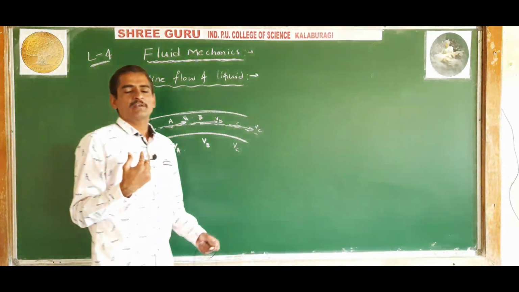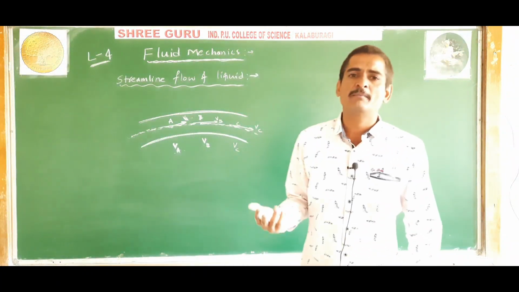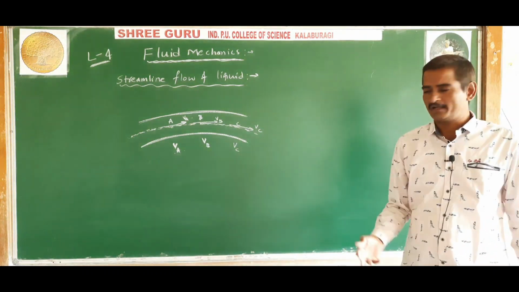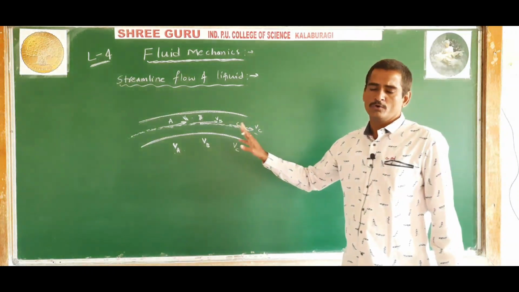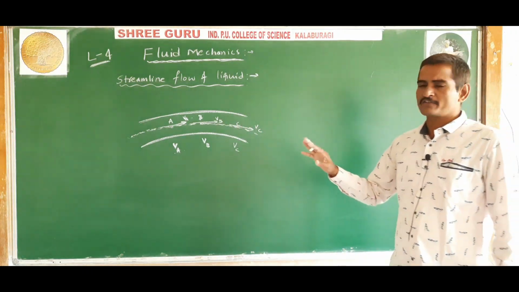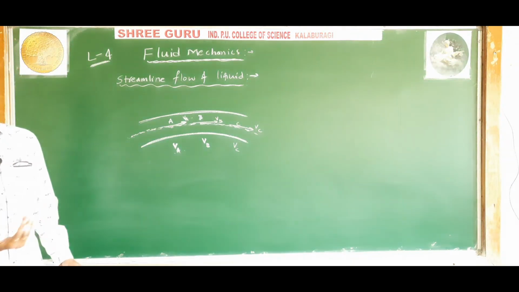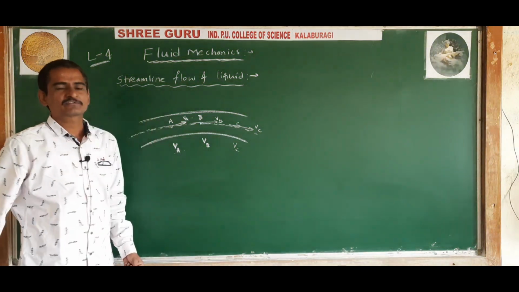That is, it will not become a streamline. It will become turbulent. So two streamlines cannot cross each other. That is one of the properties of streamline flow.